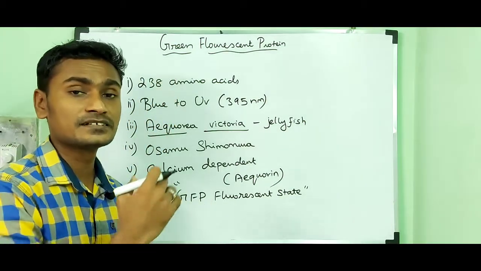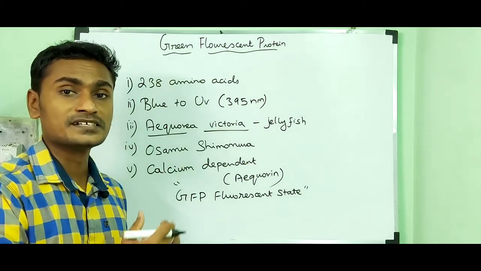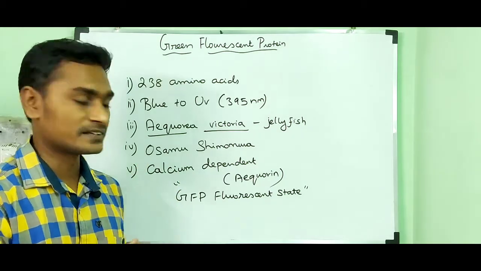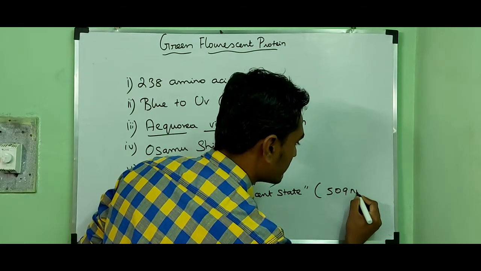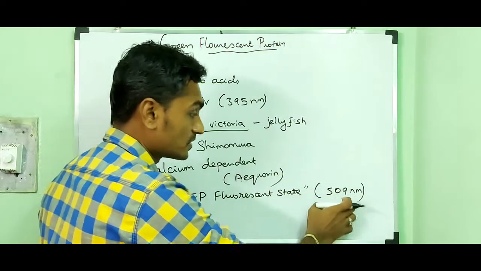When it is exposed to ultraviolet radiation, it can emit bright green fluorescent light, especially at the nanometer 509. Don't confuse this nanometer and that nanometer.